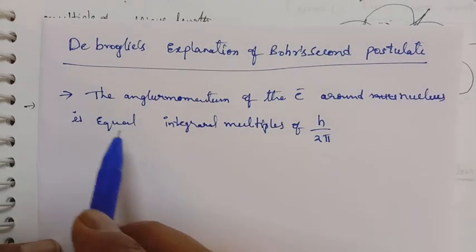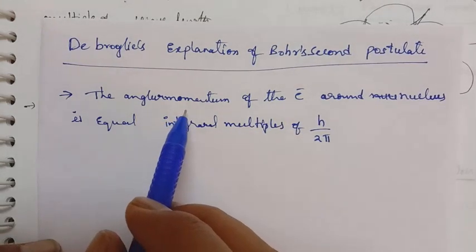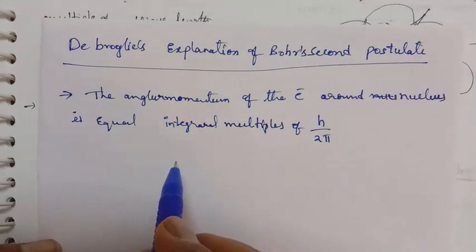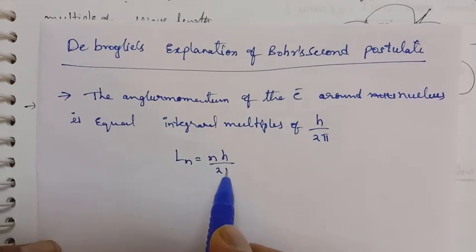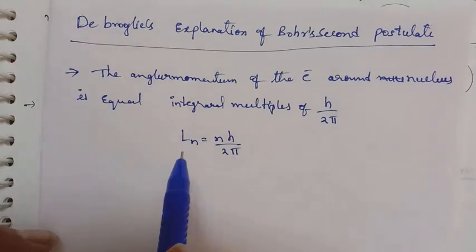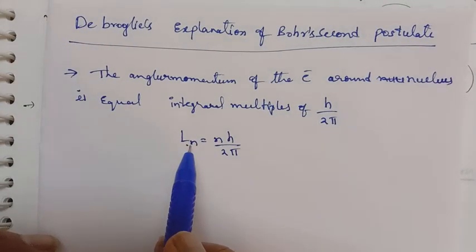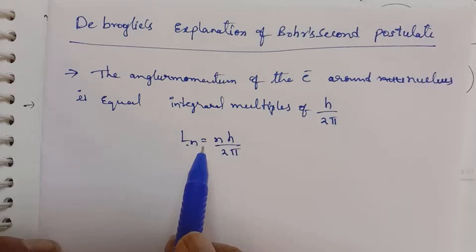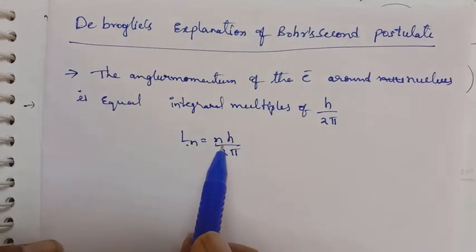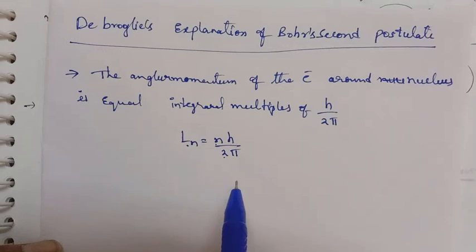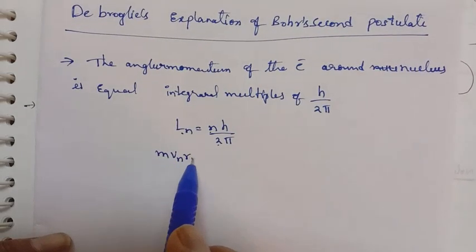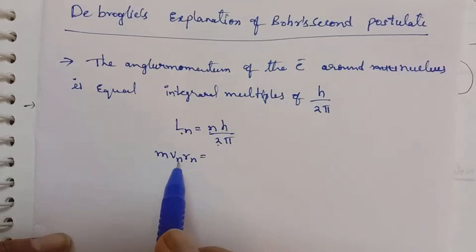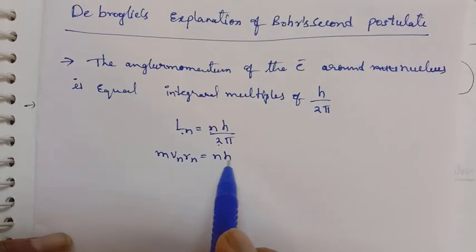The orbital angular momentum of the electron is denoted by Ln, and Ln is equal to nh by 2 pi. The orbital angular momentum of the electron being equal to integral multiples of h by 2 pi is Bohr's second postulate. So m v_n r_n equals nh by 2 pi, where the electron is revolving in the nth orbit.